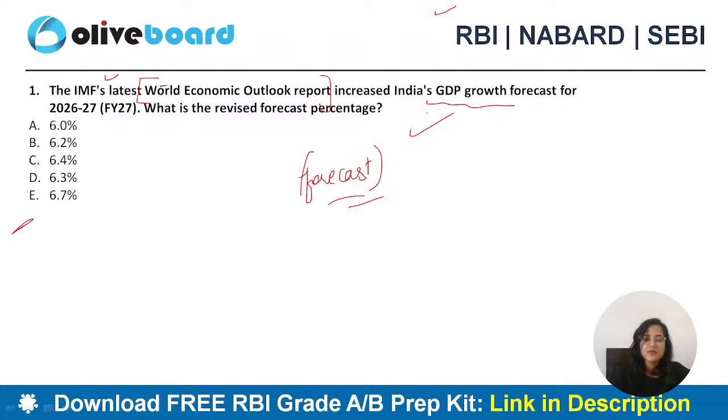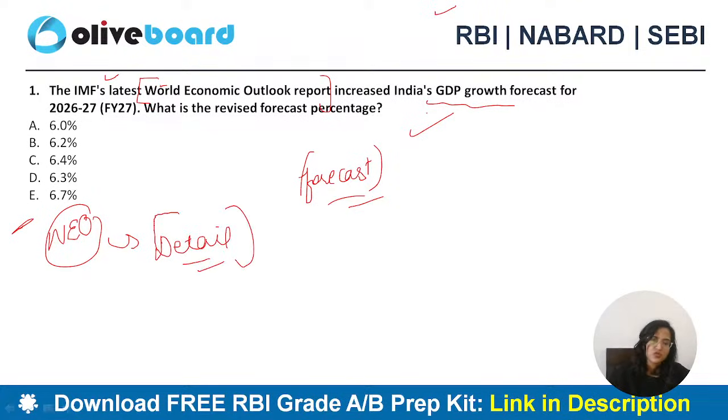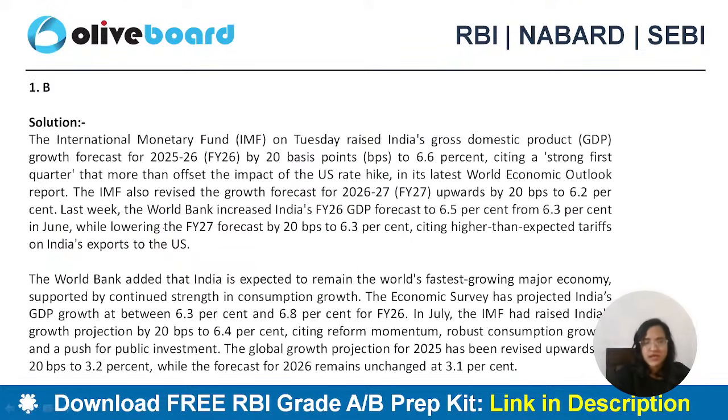Hurry up. IMF's latest World Economic Outlook. We have done this World Economic Outlook report in detail and we have discussed this also. So what is the revision of GDP growth forecast for financial year 26-27? Satyarth says E. Anybody else who would want to answer this question? The correct answer is B and not E. It is 6.2%. So it has been revised to 6.2%.